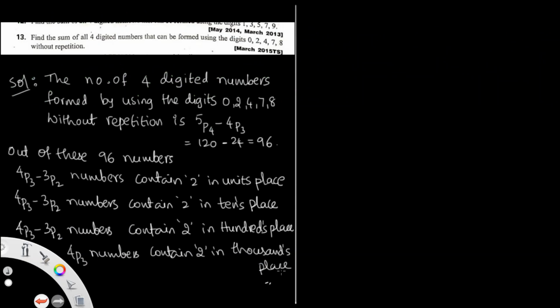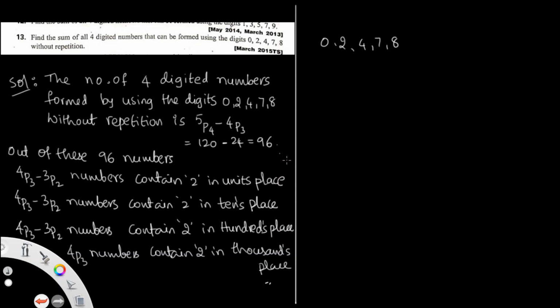Find the sum of the 4-digit numbers that can be formed using the digits 0, 2, 4, 7, 8. In the previous problem 0 was not included, but here 0 is included. That is the difference between the two questions.